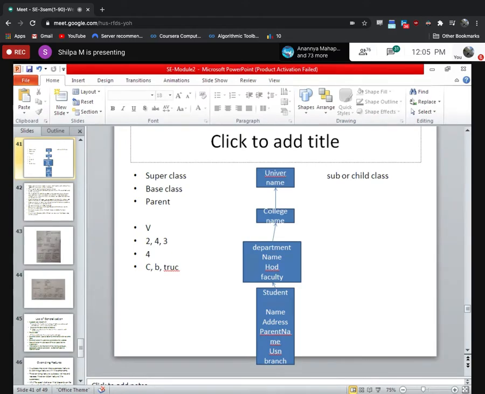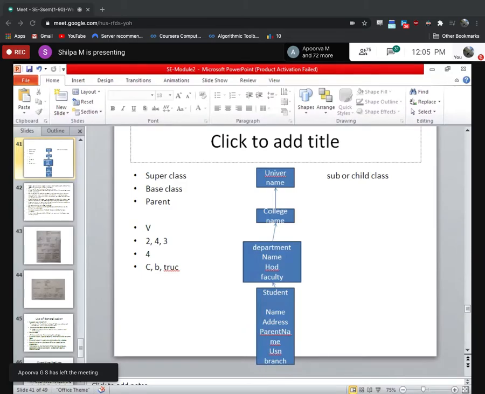So you can inherit from one single class or from multiple classes like this. This is known as multi-level inheritance. You will learn it later. But here you have to understand that the lowest level, student, will inherit the properties of the department, college as well as university. Ma'am, what is the use? Now student by default does not have to know the university name, because he does not have to have an attribute by name university. Why? Because he gets it from the university from where he is inheriting. Am I clear with this, all of you?